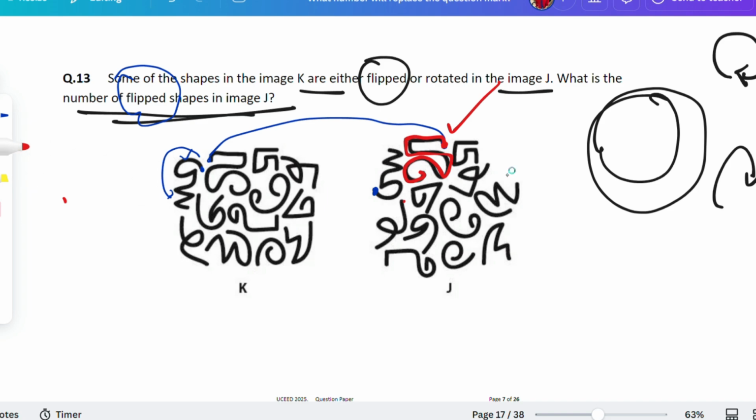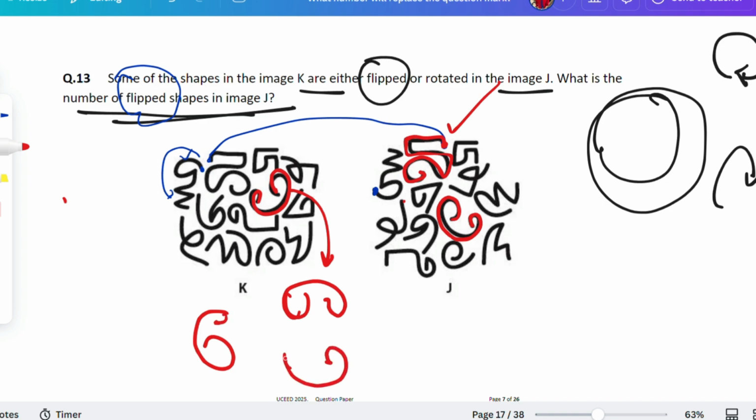I am drawing this one, guys. Look at this. And see this one here. If you rotate it, it would come like this. If you rotate it like this, it would come like this. Isn't it? How will it come like this one?